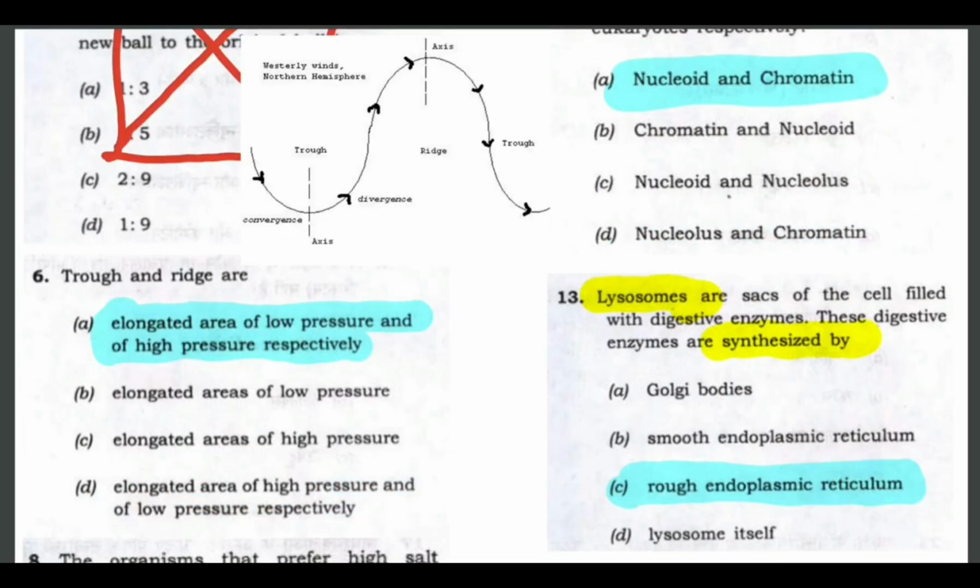The first question is, trough and ridge are. Trough and ridge are elongated areas of low pressure and high pressure respectively. Trough is of low pressure, whereas ridge is of high pressure.